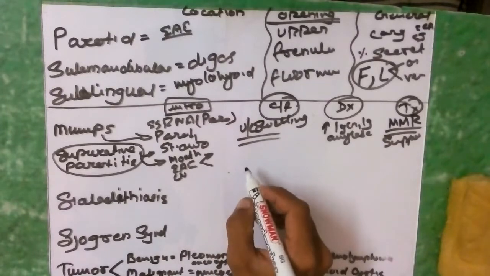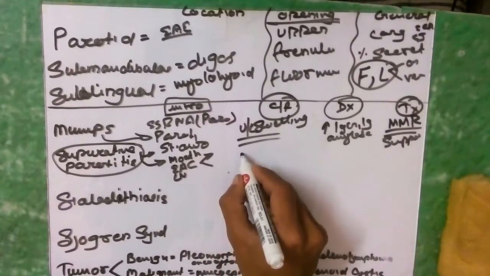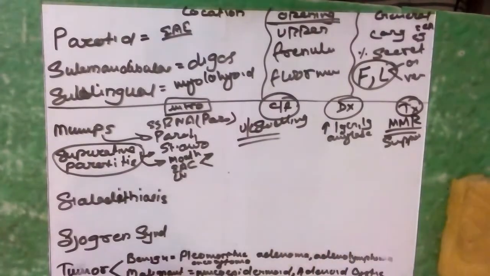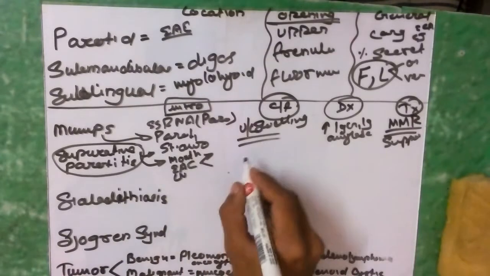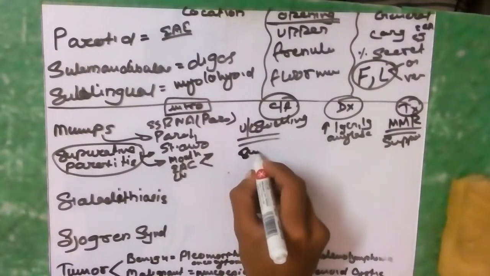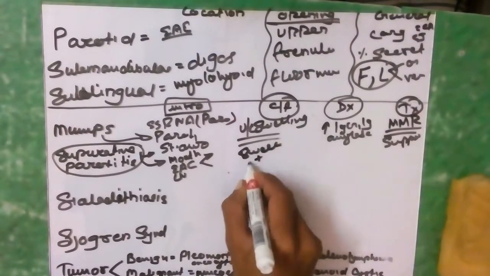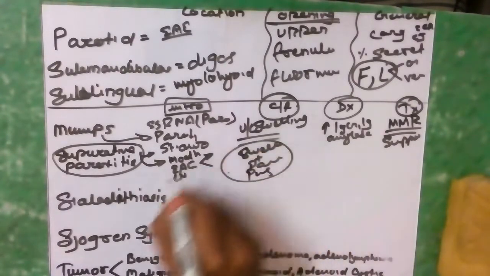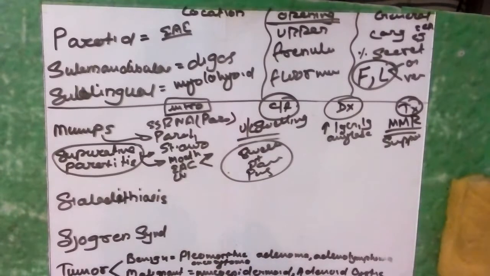Clinical symptoms usually include sudden onset of painful parotid gland swelling along with edema, and there is discharging pus, meaning swelling plus pus plus pain. These are the classical presentation of suppurative parotitis.